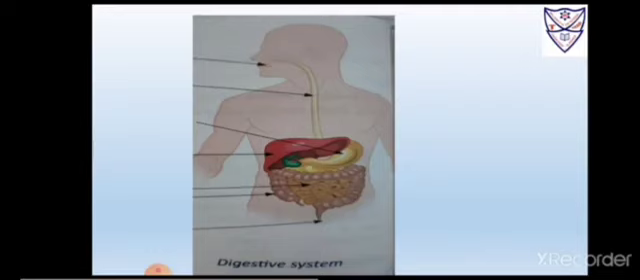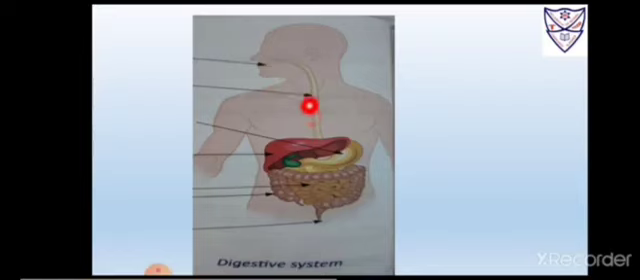Now let us study with the help of a picture. The main function of this system is to break down the food and get energy. The main function is that it breaks down the food we eat. Why? So that our body can get energy and we can work properly. Now see. The food we eat is chewed by the teeth in the mouth. Saliva gets mixed with the food and makes it soft.